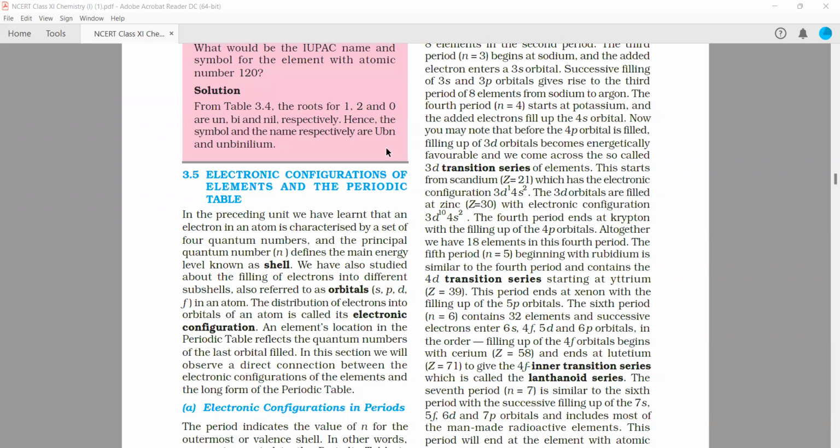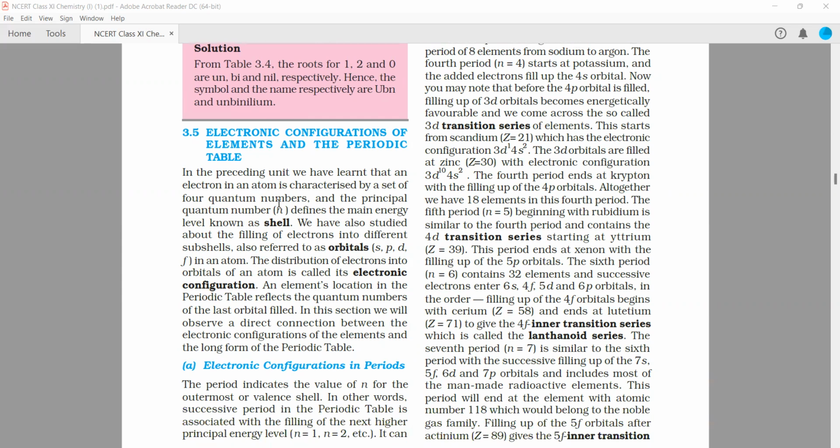It will be UBN, or unbinilium. So, electronic configuration of elements and the periodic table. It is very relevant because we have studied in the previous pages that the whole periodic table reflects the similarity in electronic configuration within a group. So we need to know the electronic configuration of the elements and the periodic table, and since it is arranged and